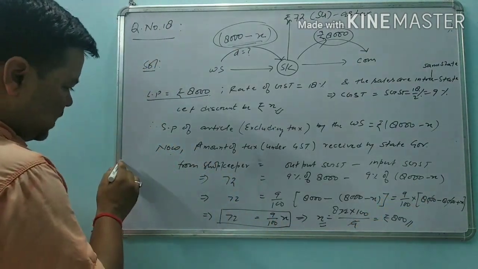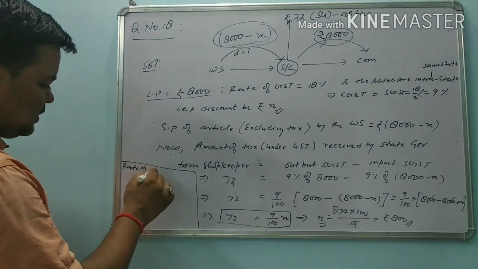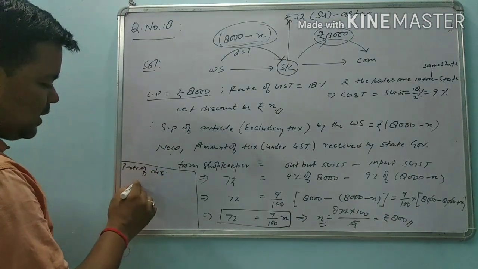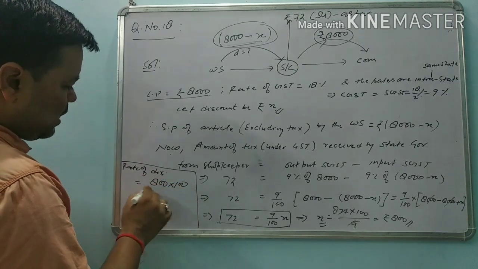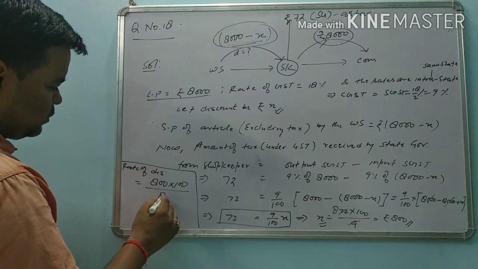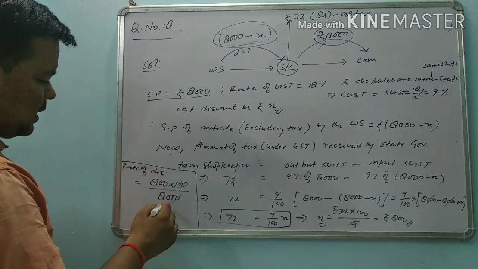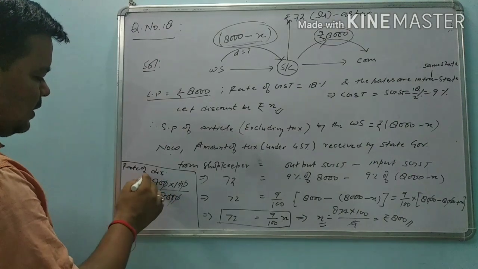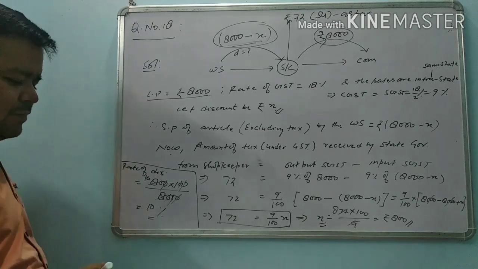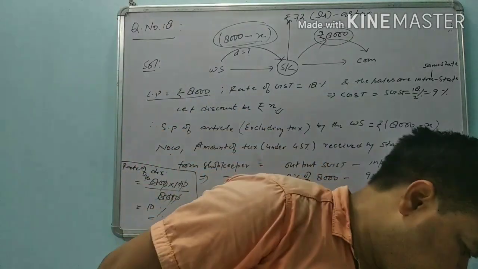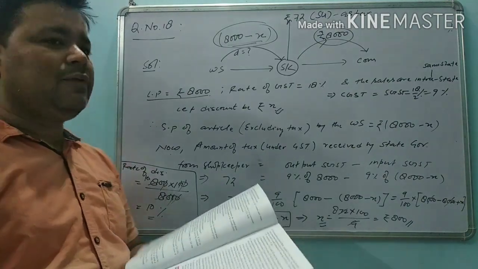Now we calculate the rate of discount. Here the rate of discount is 800, meaning the amount of discount, into 100 upon the list price, that is 8,000 rupees. Okay. After calculation, we find that its value will be 10, meaning 10%. Okay. Therefore, the rate of discount will be 10%. This is the last question of the exercise